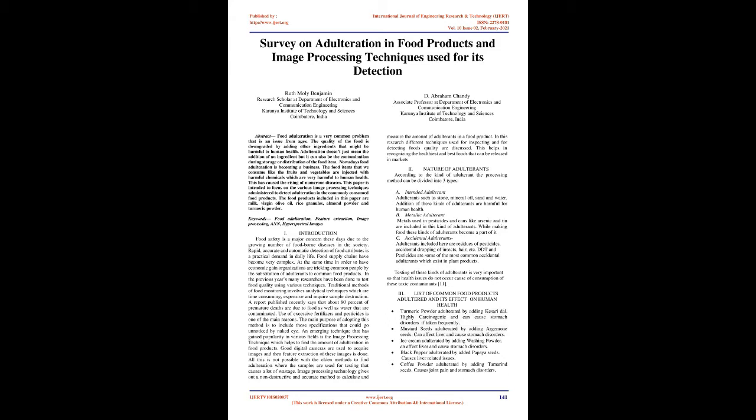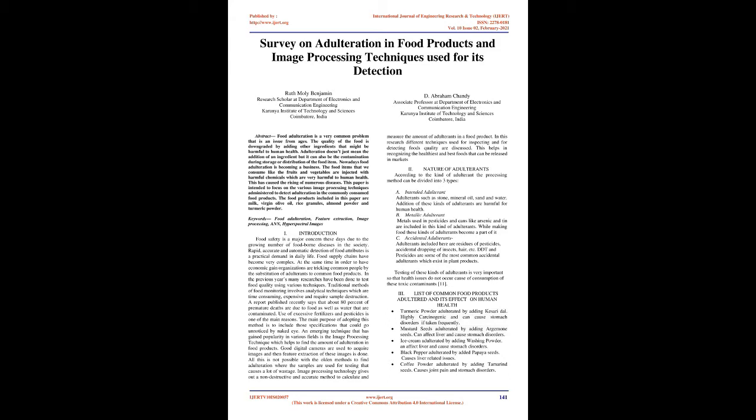This paper is intended to focus on the various image processing techniques administered to detect adulteration in commonly consumed food products. The food products included in this paper are milk, virgin olive oil, rice granules, almond powder, and turmeric powder. Keywords: food adulteration, feature extraction, image processing, and hyperspectral images.